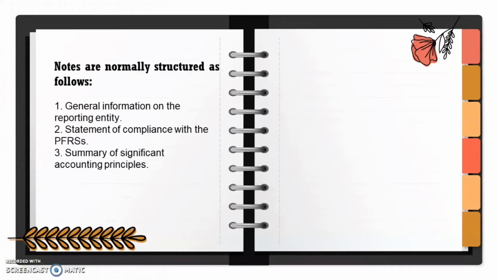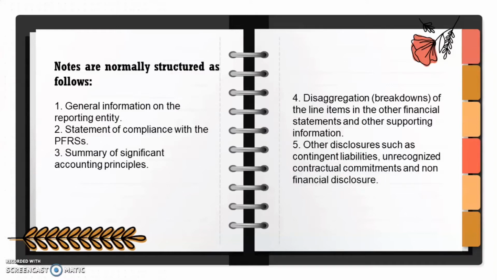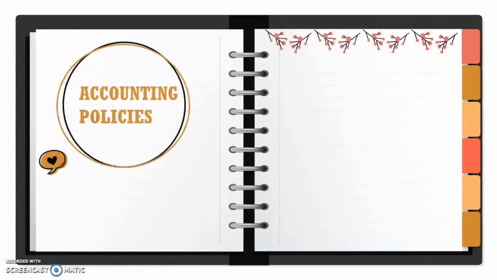Under PAS 1, notes are normally structured as follows. Number 1, general information on the reporting entity. Of course, this includes legal form of the entity. Next, statement of compliance with the PFRS. Next, summary of significant accounting principles, which also includes narrative descriptions of the line items in the other financial statements. 4, this aggregation or breakdown of the line items in the other financial statements and other supporting information. And lastly, other disclosures, which includes contingent liabilities and recognized contractual commitments and non-financial disclosures.